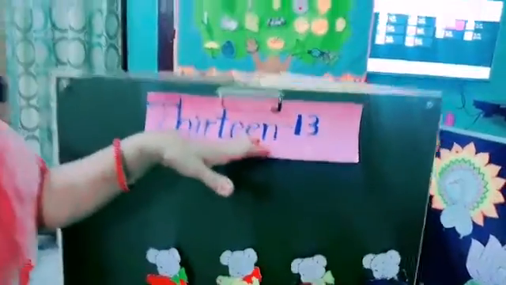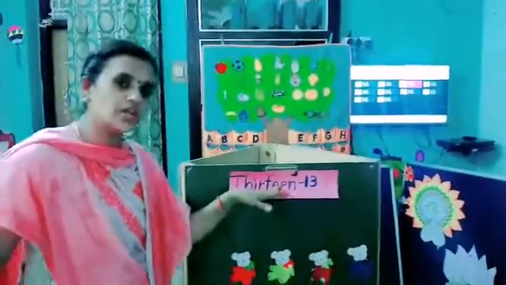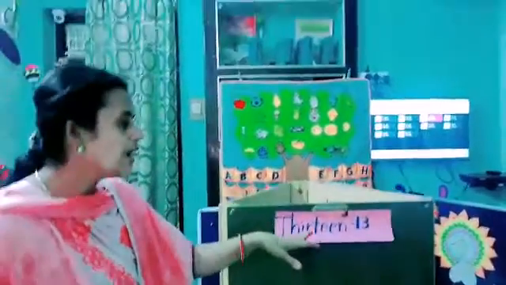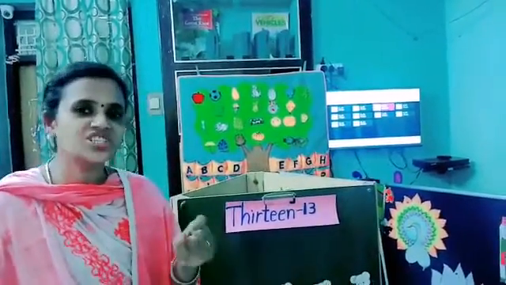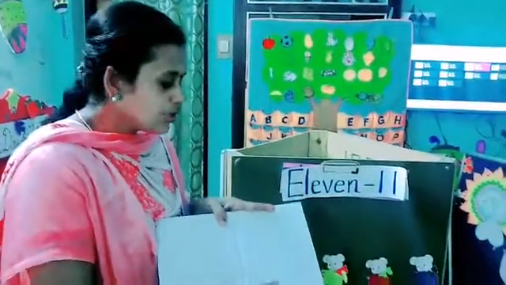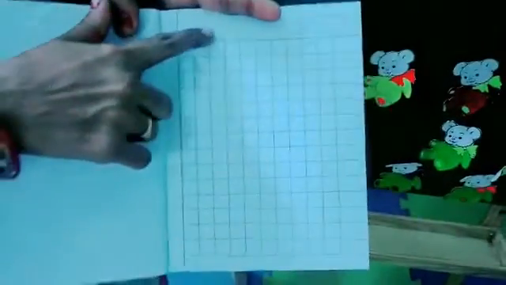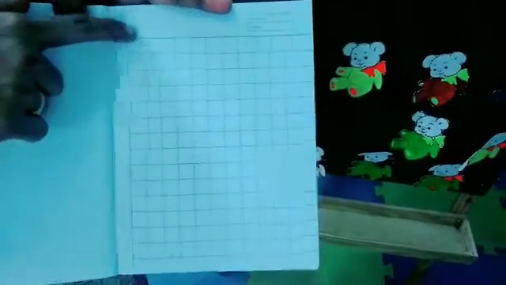Today only you learned the new spelling, 13. 13 only you learned today, you know. So in your bag, you have a checked note, you know, baby. Today your maths homework is in your note as well as your worksheet. Okay, baby. See, in your bag we kept a checked note. This is your maths note. So in your maths note, you have to write the spelling of 13.